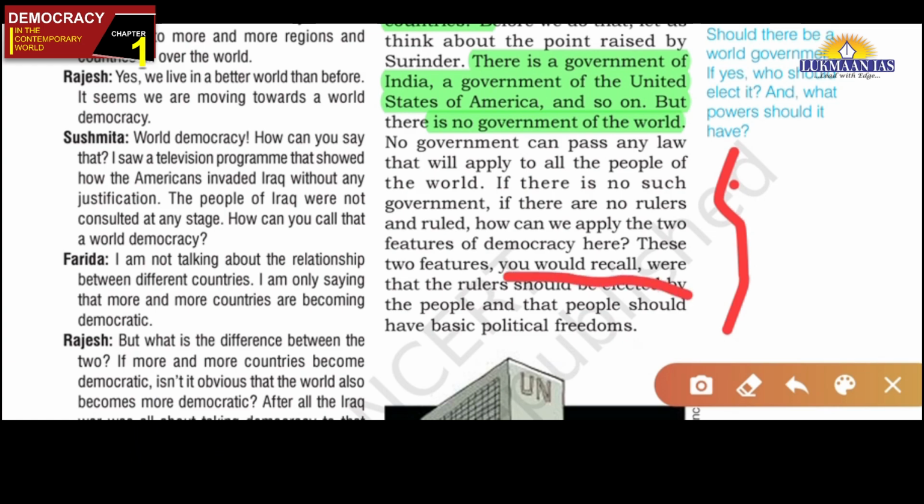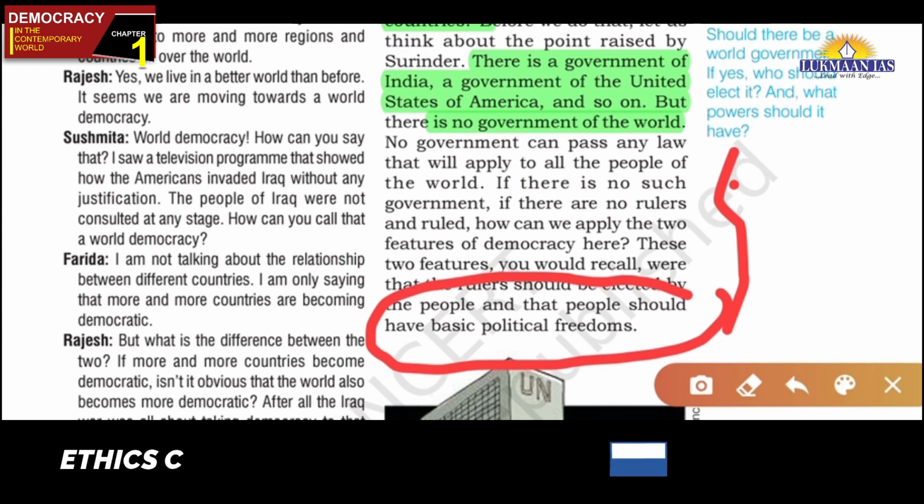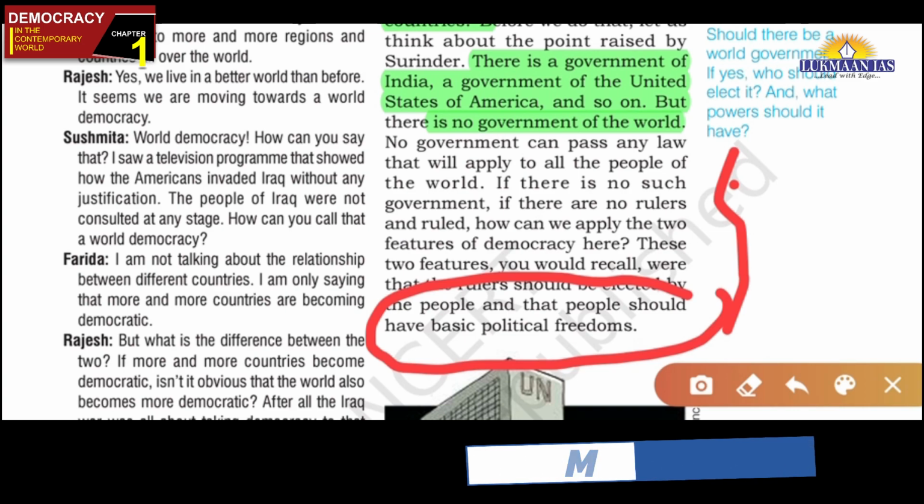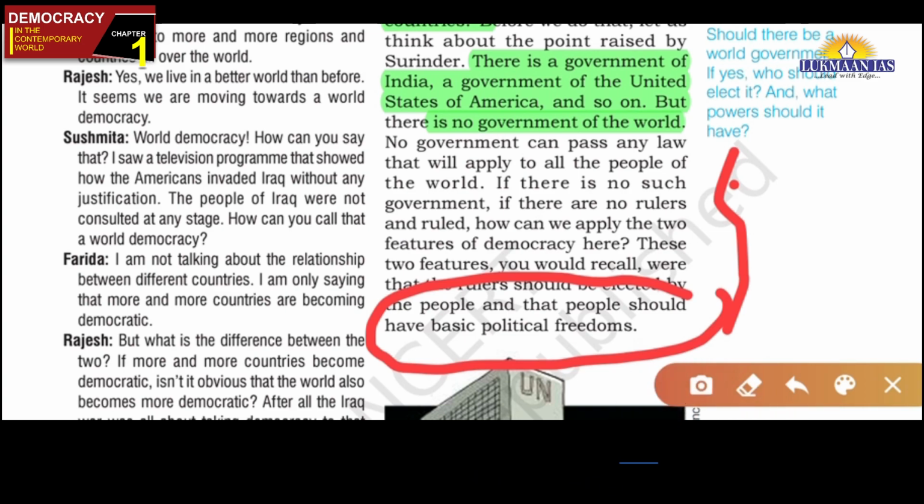The meaning of people enjoying basic political freedoms comes when there is a ruler and ruled relationship. So both these features are not going to be very effective when there is no world government, friends. When there is no world government, these two features of democracy are not going to be crystallized.